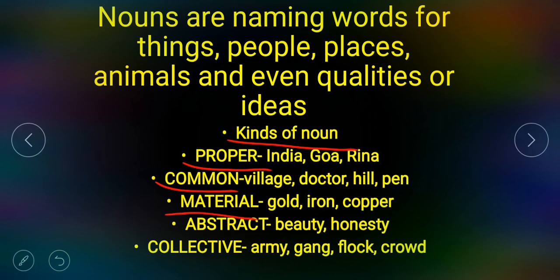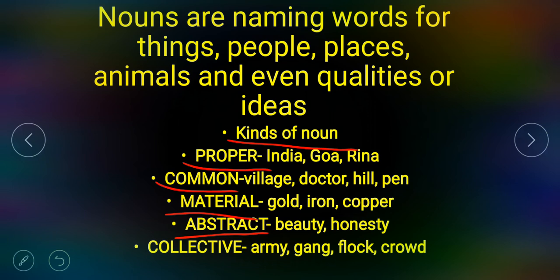Material nouns, name of materials or substances used as ingredients for making things, like gold, iron, copper, water, iron, steel. Abstract noun, name of qualities, ideas, emotions and such things which we cannot see or touch. Example: friendship, beauty, honesty. These are the examples of abstract noun.